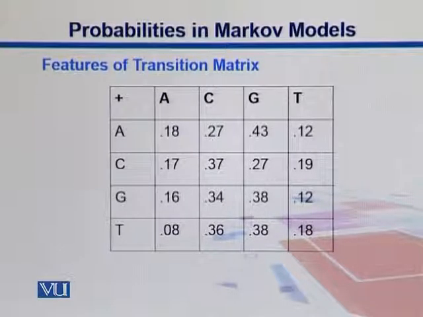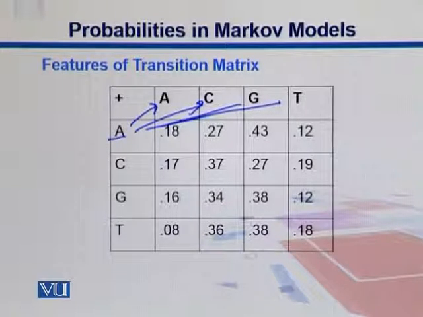So here is how an A follows an A. For example, here is an A, and we look into how many times it is followed by A in a sequence, and then how many times it's followed by C, and in the same way G and T. If we sum them up, that will be equal to 1. In the same way we can do that for the rest of them. In this way we can have different probabilities, and we put them together into this transition matrix.